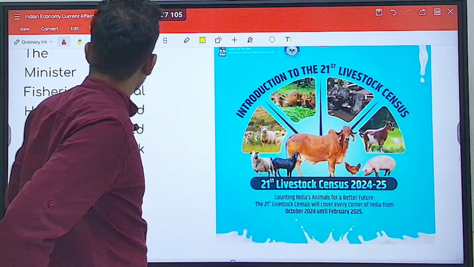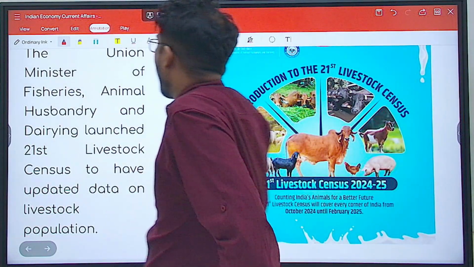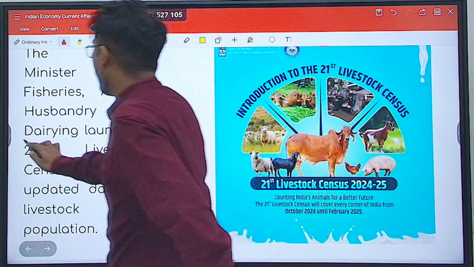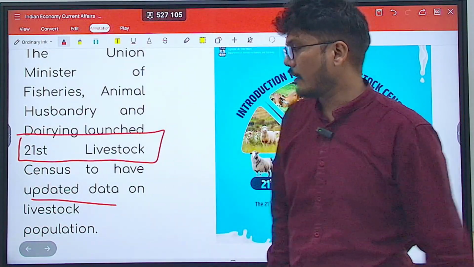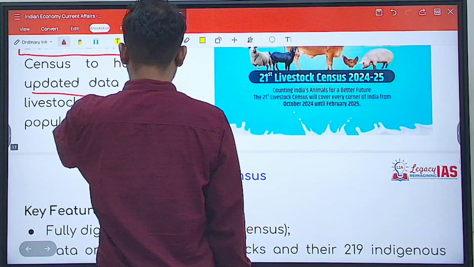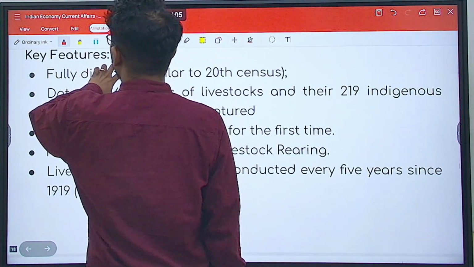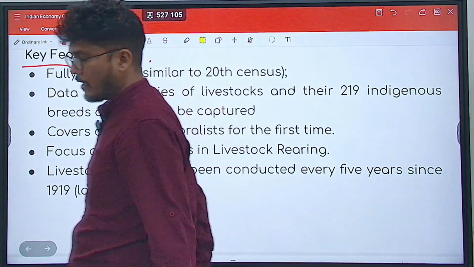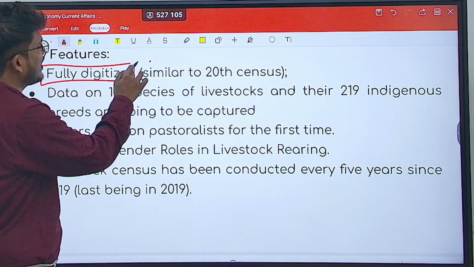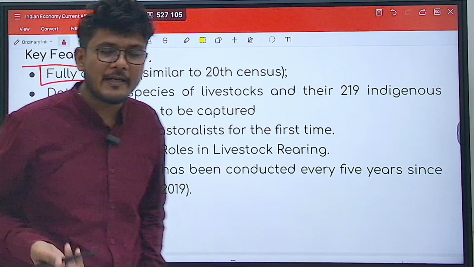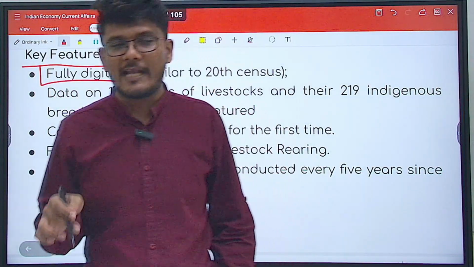So now the Union Minister of Fisheries, Animal Husbandry and Dairy have launched the 21st livestock census to, of course, update the livestock population data. Now, what are the features of this survey or of this census? The very first feature is it is fully digitalized. Does that mean it is the first fully digitalized livestock census?